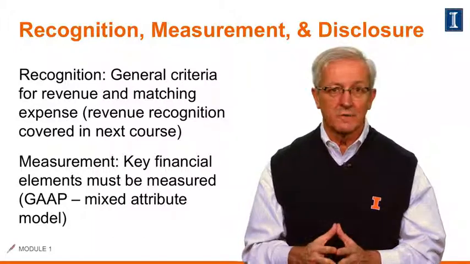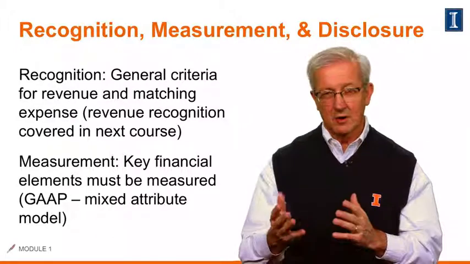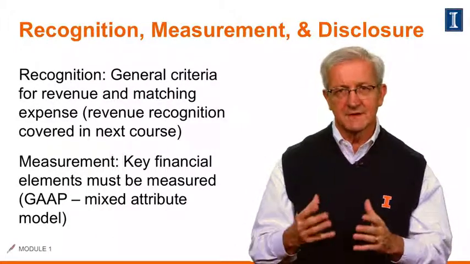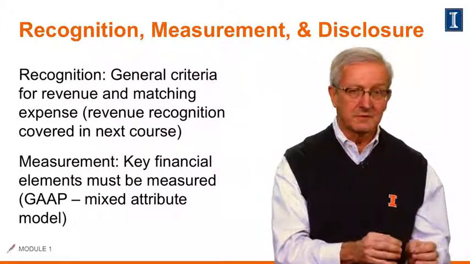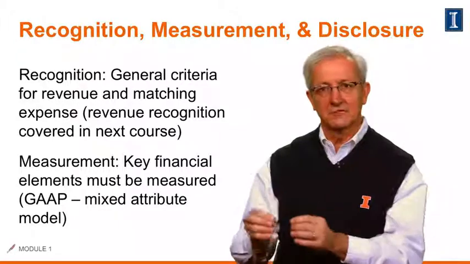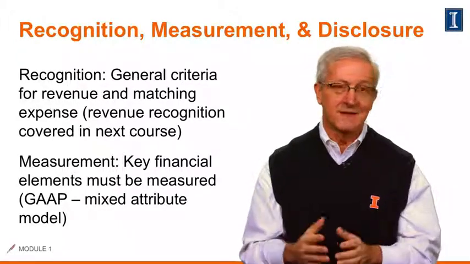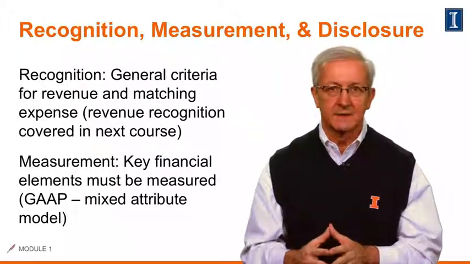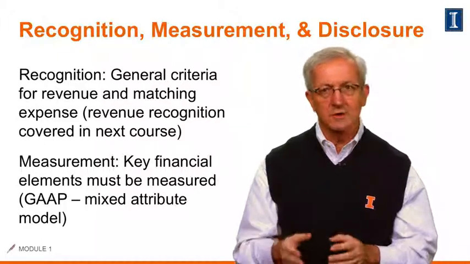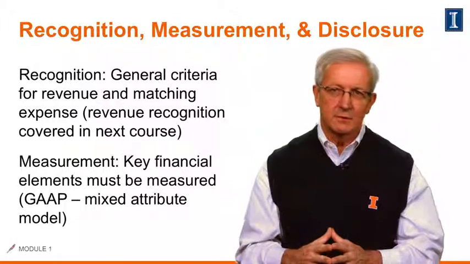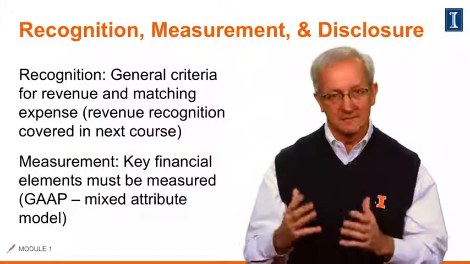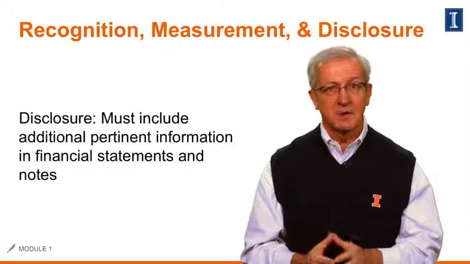Second item here is called net realizable value. As we talk about receivables later in the course, we'll understand that we report our receivables at an amount that's the gross amount less an allowance for possible bad debts in the future. We call that net realizable value, or NRV. And then the other concepts here are current cost, present value, and fair value. We'll talk about those. Some of those relate to what we're going to get into a discussion of impairment of assets.